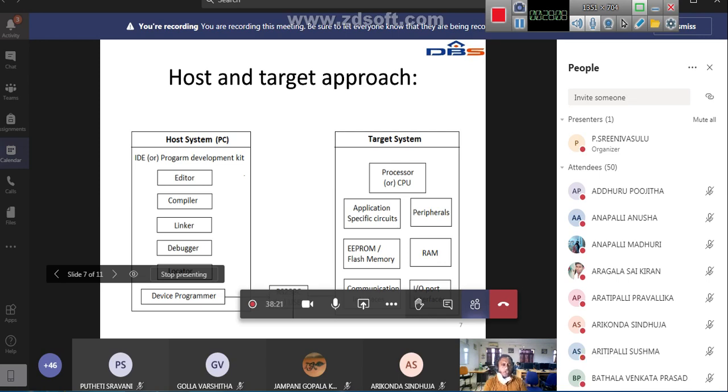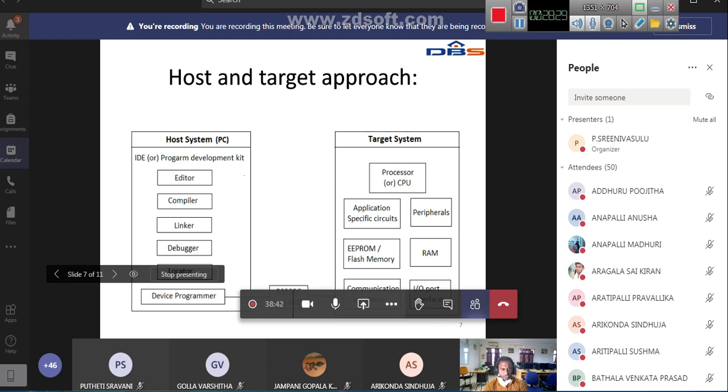So that is your RS-232 cable. This is an industry standard cable. So the device programmer takes that executable file, then sends that file to the target system using this cable. And the cable is simply a physical medium between the host system and the target system.